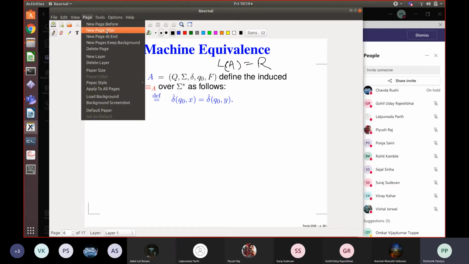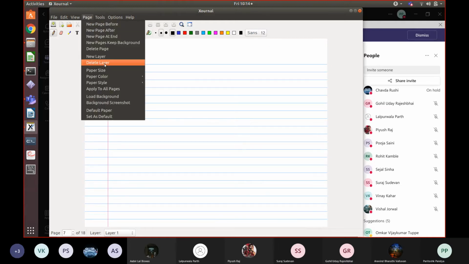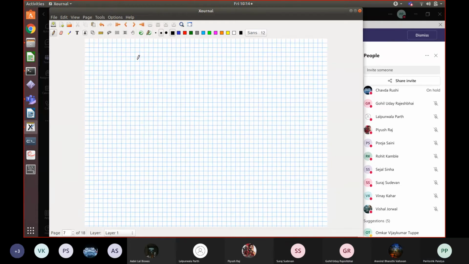Let me give an example. Suppose I have this automaton. We will have this automaton many times. So you know which automaton I'm coming up with. All letters are A, and the states are called Q0, Q1, Q2, Q3.